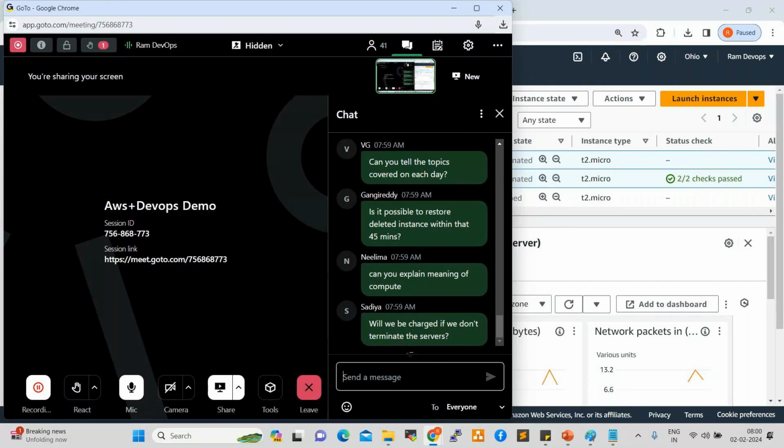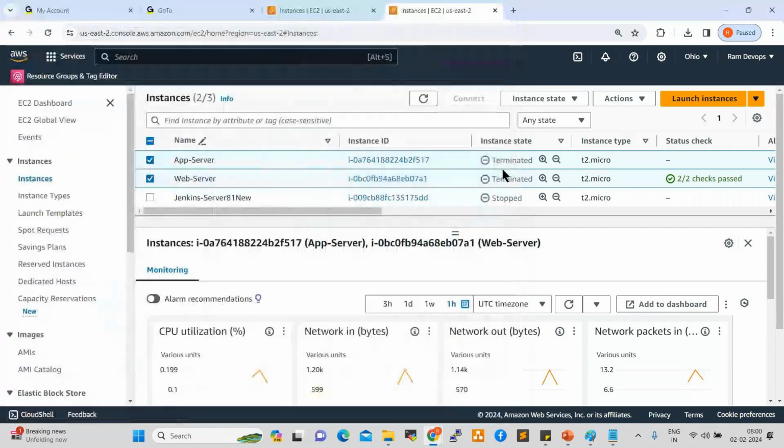You will be charged if you don't terminate this. If you don't terminate the servers and keep them live, some charges will be applied. There are 750 free hours for servers, and those hours will be reduced as you use them. Once the 750 hours are completed, charges will be applied. Storage is 30 GB free. If you utilize more than 30 GB, charges will be applied after that.